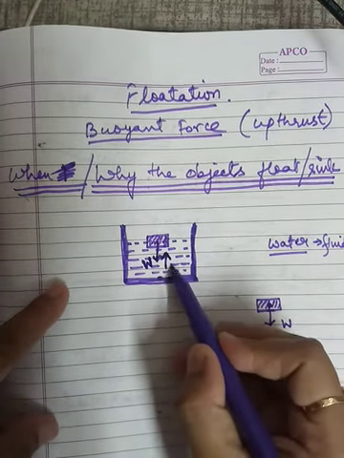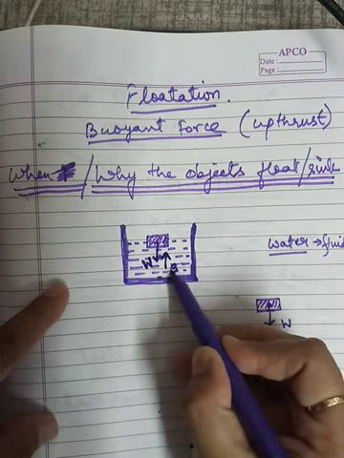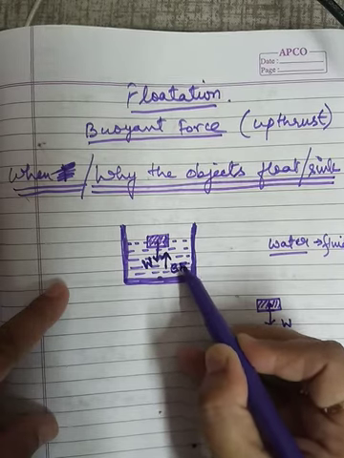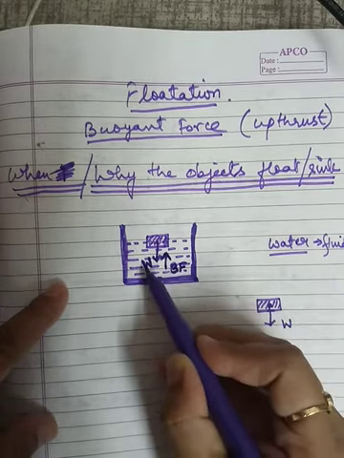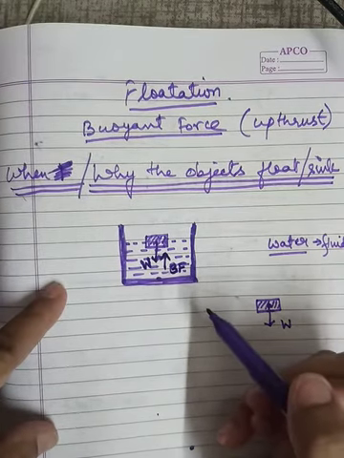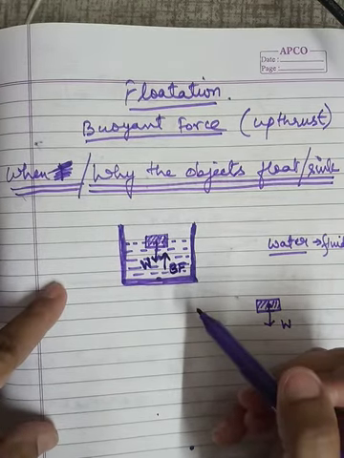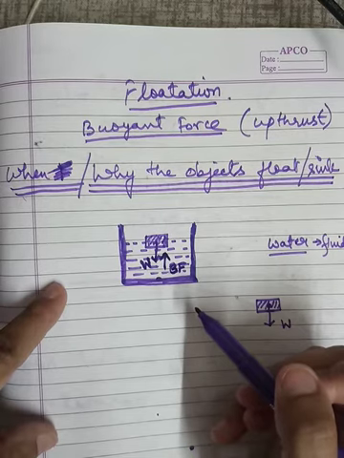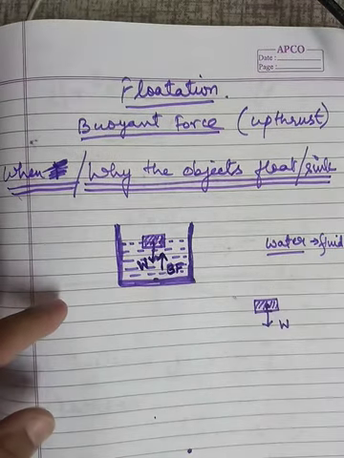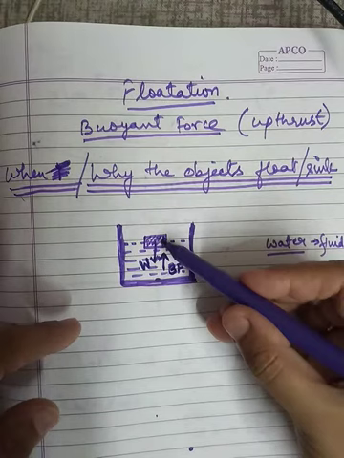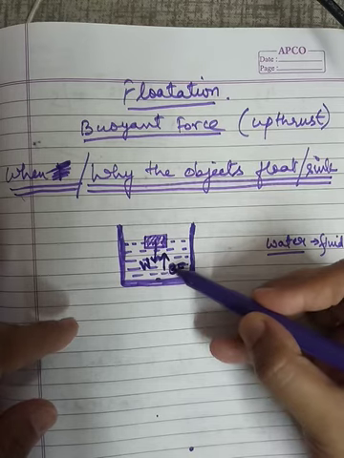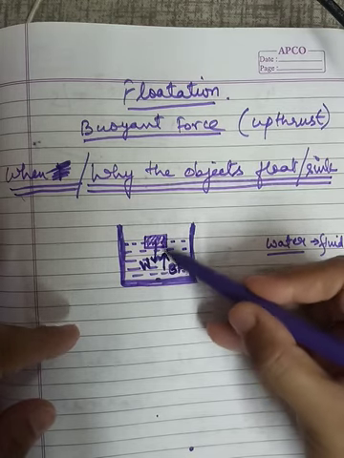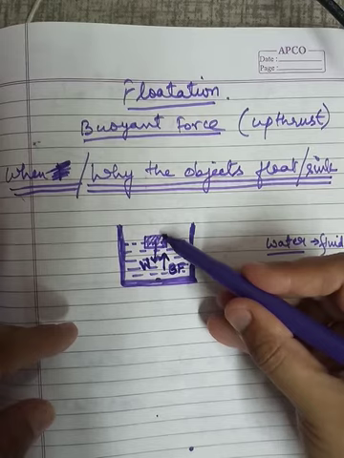This is buoyant force, BF I will write down in short, in the upward direction, and W, that is weight of that object.